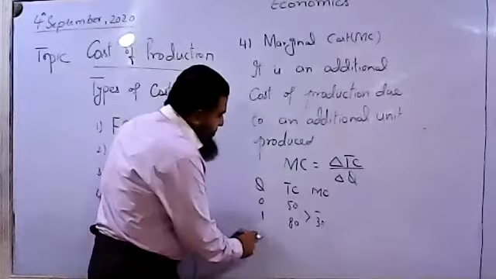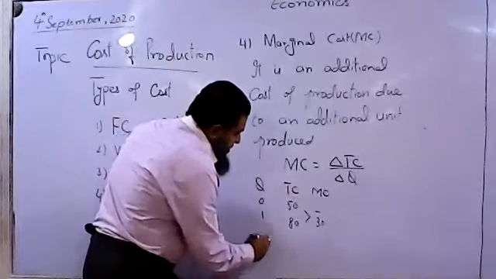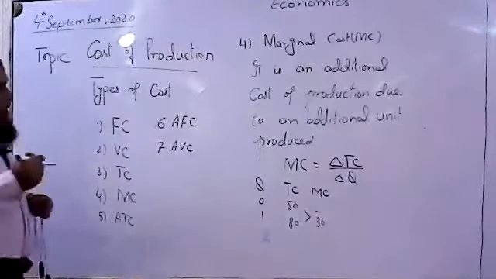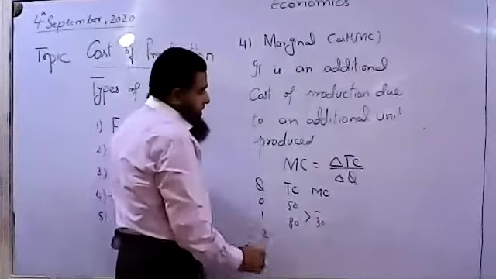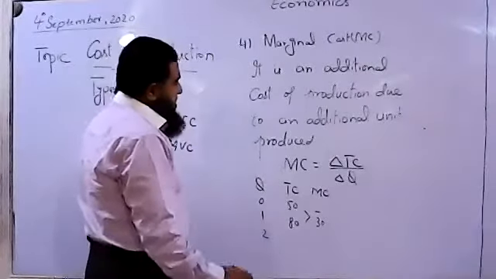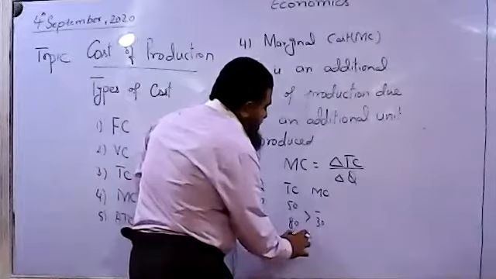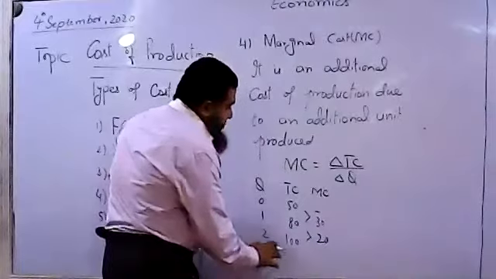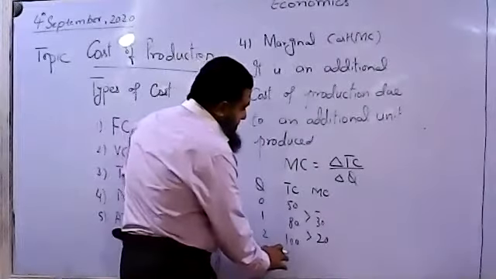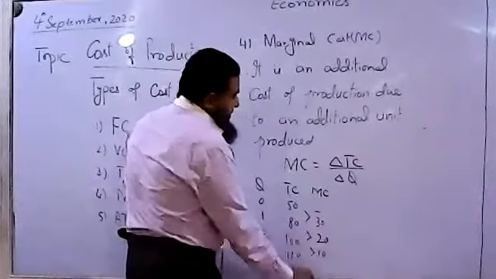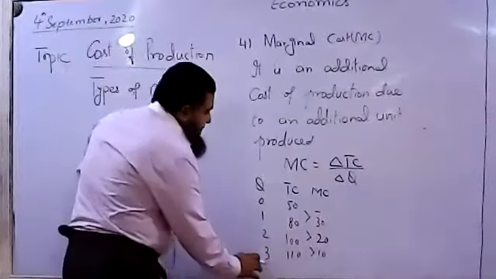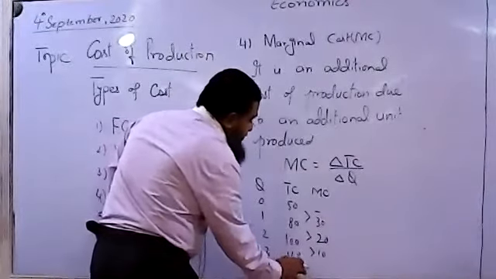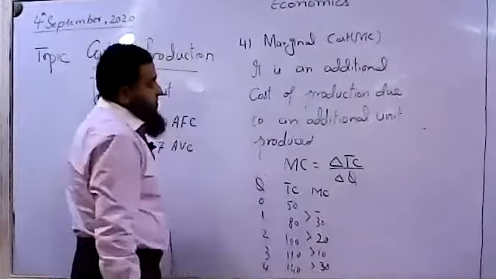So when we have produced a second unit, what happens? Our total cost of production moves to 100. So how much is the marginal cost? That is 20 now. And when third unit is produced, what happens to the total cost of production? It is now 110. It is 10. So at the fourth unit, we can say the total cost moves to 140. Now it is again increasing.